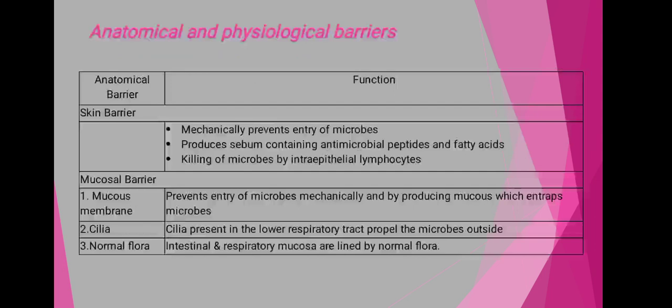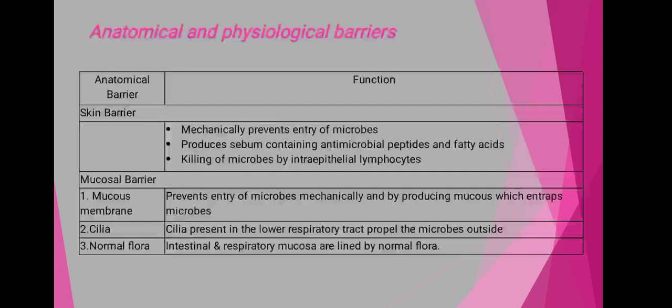Then the mucosal barrier, which includes the mucous membrane. It prevents the entry of microbes mechanically and by producing mucus, which is responsible for entrapping the microorganisms. Then the cilia, present in the lower respiratory tract, propel the microbes outside, meaning they push the microorganisms outside the body.